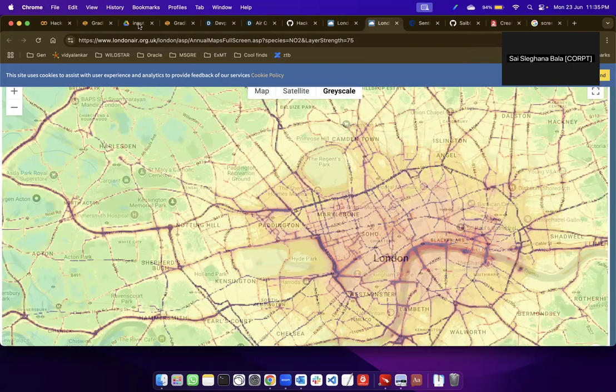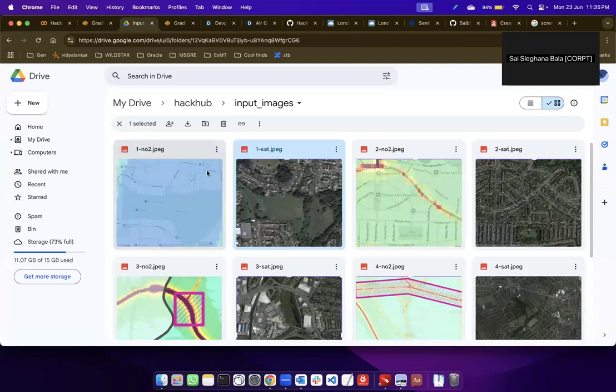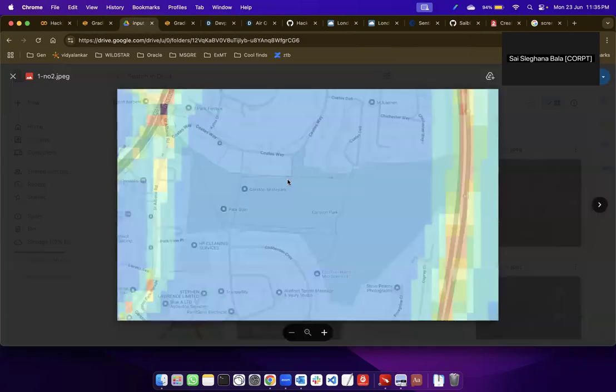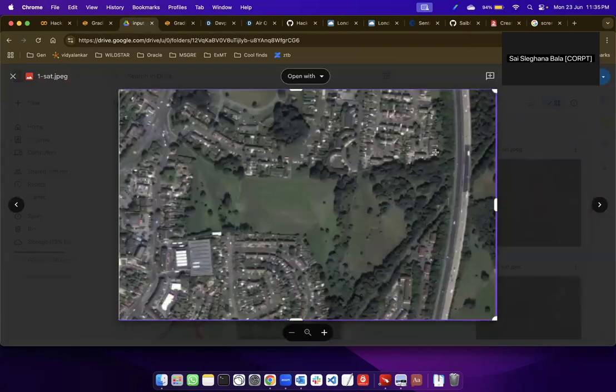Based on this, we have created our input image dataset, which has the NO2 values mapped to the accurate satellite image. This satellite image has been obtained from the Sentinel-2 satellite imaging source.